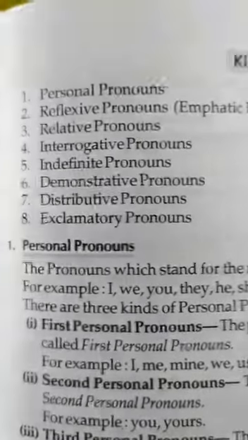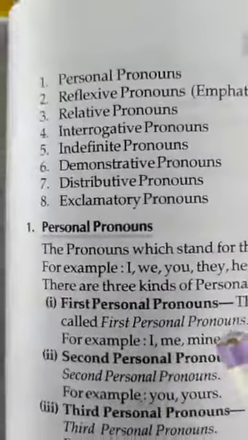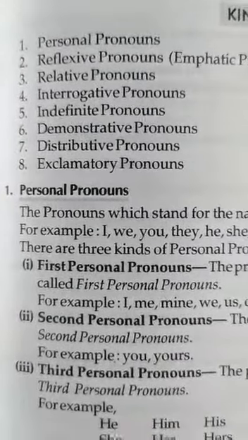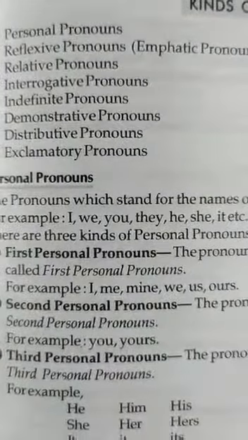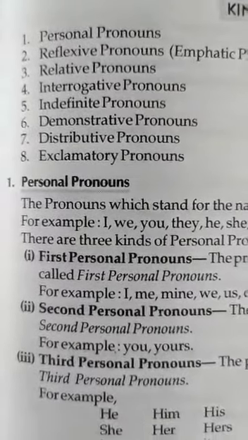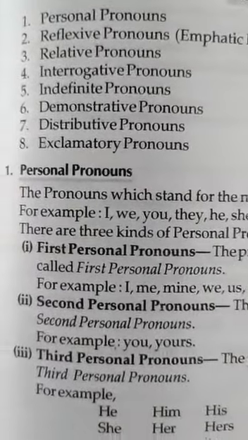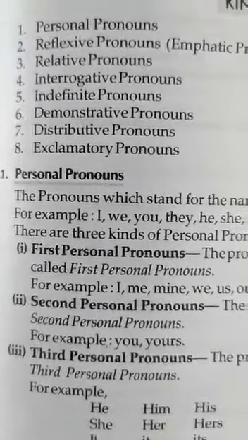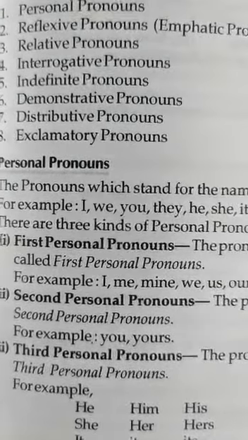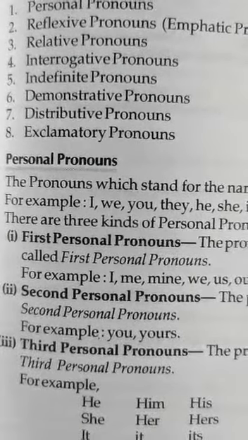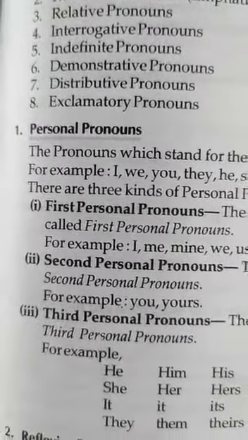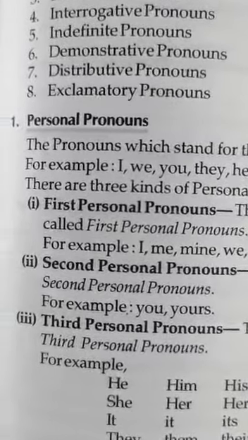Kinds of pronouns. There are 8 kinds of pronouns. First, personal pronoun. Second, reflexive pronoun. Reflexive pronoun is also expressed as emphatic pronoun. Third, relative pronouns. Fourth, interrogative pronouns. Fifth, indefinite pronouns. Sixth, demonstrative pronouns. Seventh, distributive pronouns. And eighth, exclamatory pronouns. So firstly we will discuss the personal pronouns.